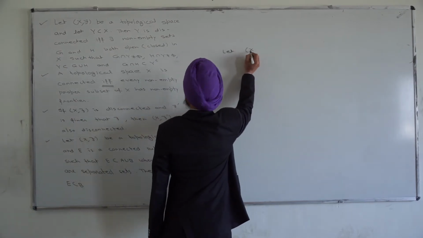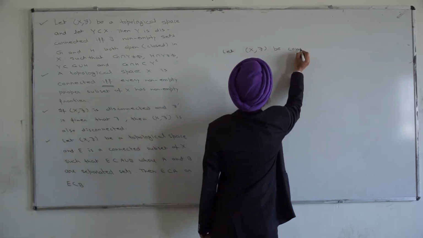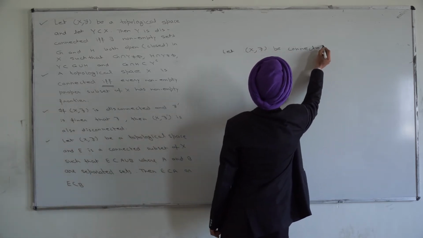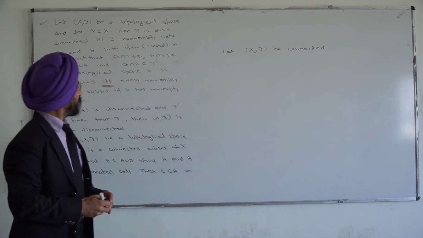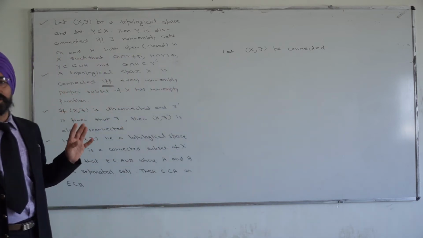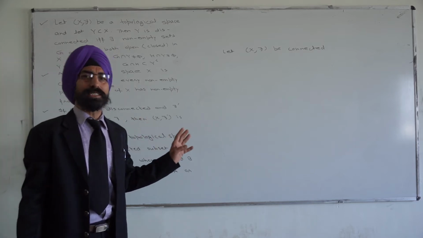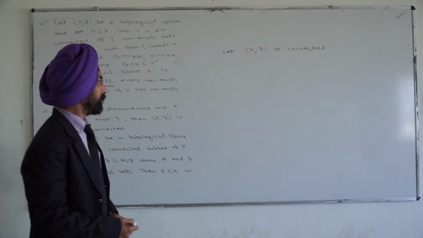Let (X, tau) be connected. We suppose that the space is connected, and now we have to show that every non-empty proper subset of X has non-empty frontier. We will prove this by way of contradiction.